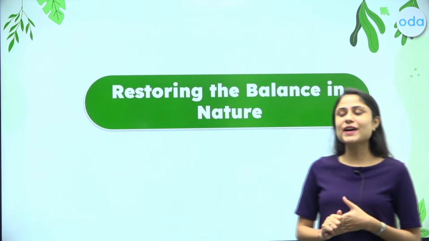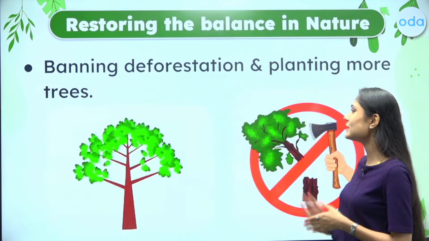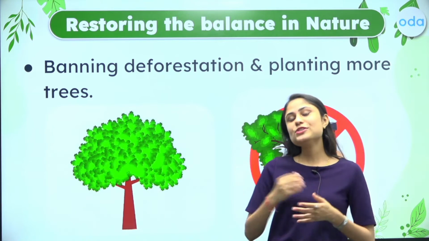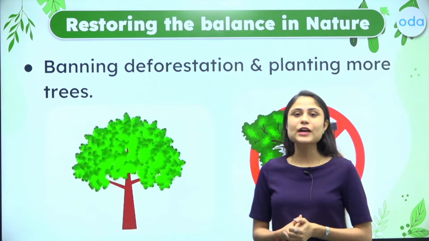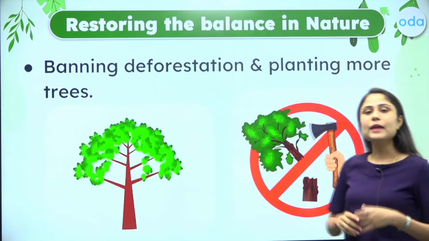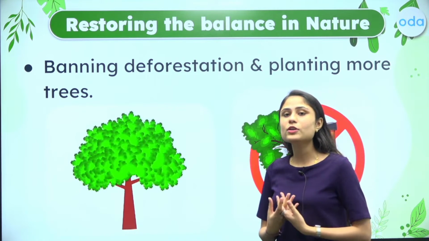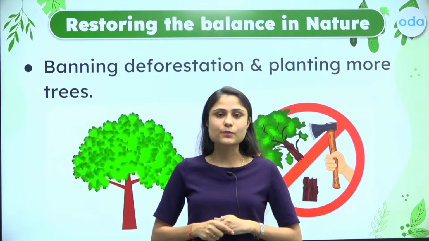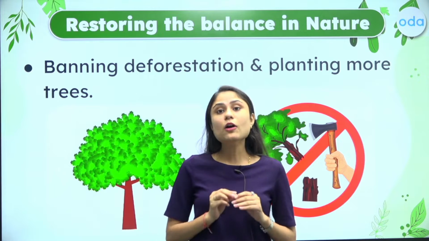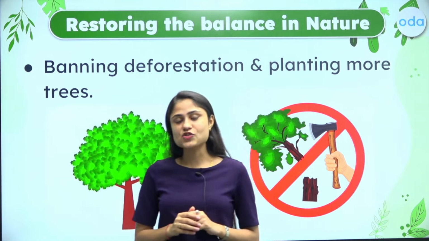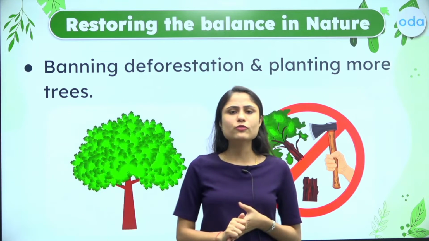So let us try to understand some ways of restoring the balance, and the very first way we can restore the imbalance that we have created in nature is by banning deforestation and planting more trees, or implementing afforestation. That is one way of creating balance in nature or restoring nature. How is it going to affect?